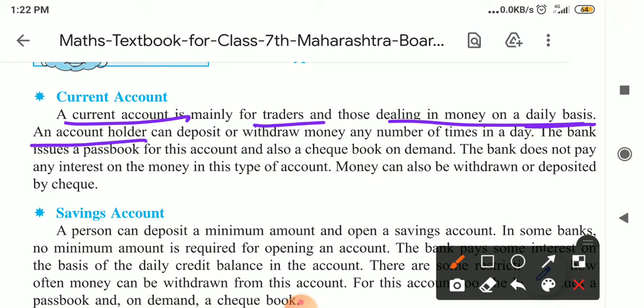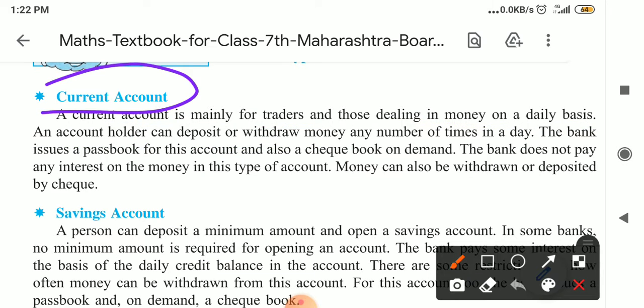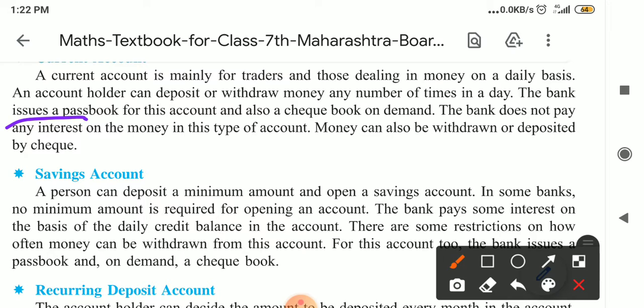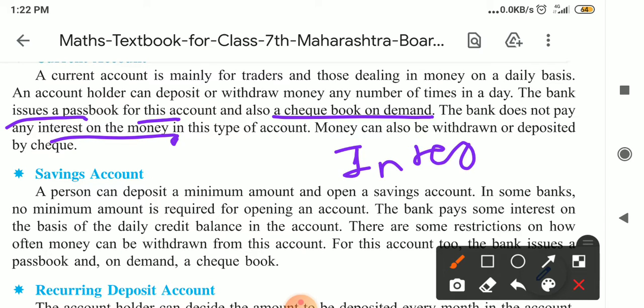An account holder can deposit or withdraw money any number of times. For this current account, you can deposit or withdraw money many times in a day, any time in a day. The bank issues a passbook for this account, and also a checkbook on demand. If we demand it, they provide a checkbook to us. The bank does not pay any interest on the money. There is no interest, and we use this only for trading.